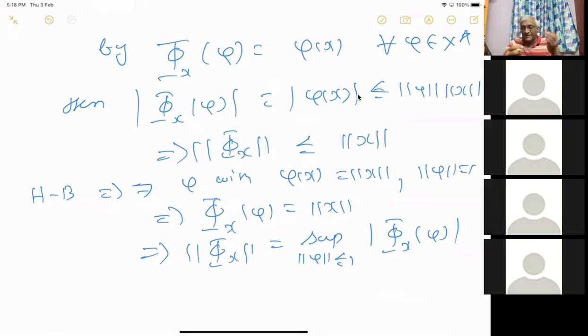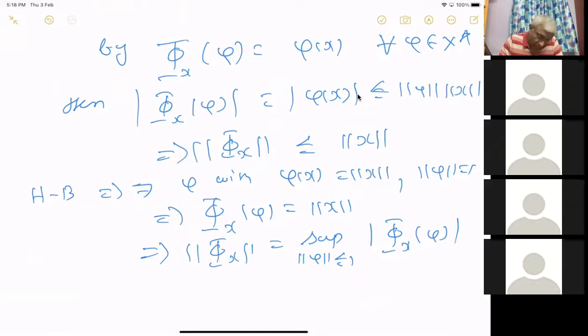Okay, script phi x is a linear functional on X star. Small phi is the one which is varying. Script phi x is the linear functional defined on X star. Then script phi x acting on small phi, which is the linear functional in X star, is equal to phi of x. And this inequality shows that norm of script phi x is less than or equal to norm x. And Hahn-Banach theorem ensures that there exists a linear functional with norm phi equals 1 which evaluates this norm at x.